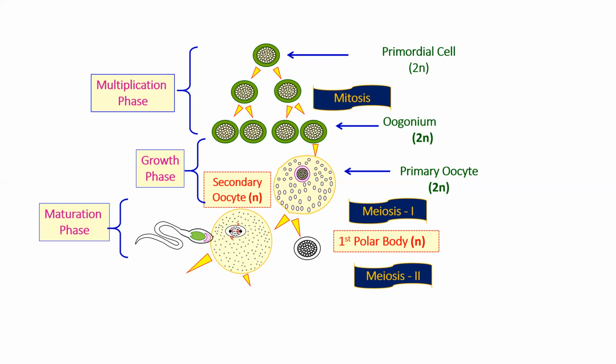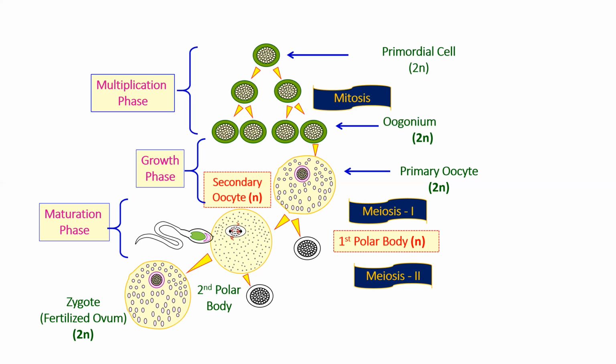Only after fertilization. So if the sperm comes, it fertilizes the secondary oocyte and the secondary oocyte completes its meiosis 2 and forms two cells. Obviously, one is going to be the zygote because the sperm has come over here, and the other one would be the second polar body.